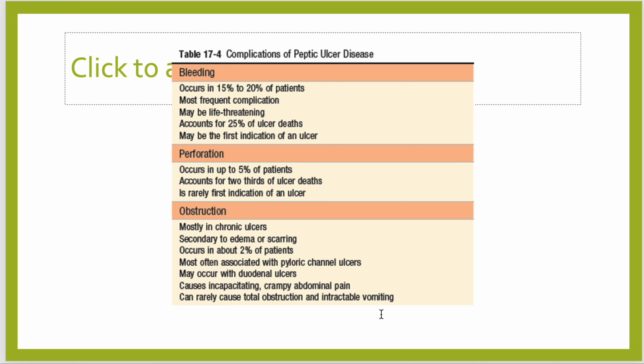Mostly in chronic ulcers, obstruction may be seen secondary to edema or scarring. It occurs in about 2% of patients, most often associated with pyloric channel ulcers, may occur with duodenal ulcers, causes incapacitating crampy abdominal pain, and can rarely cause total obstruction and intractable vomiting.